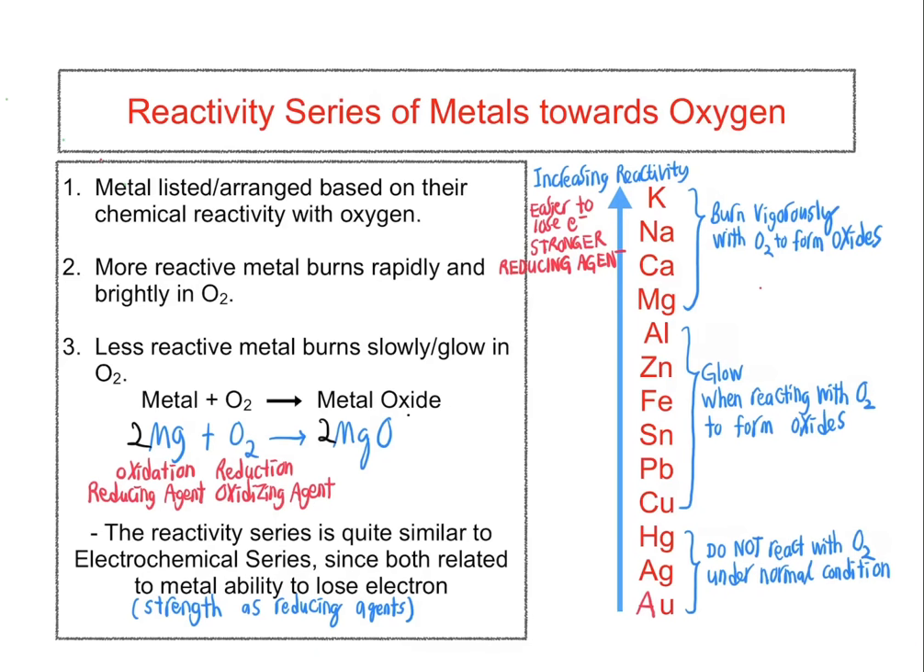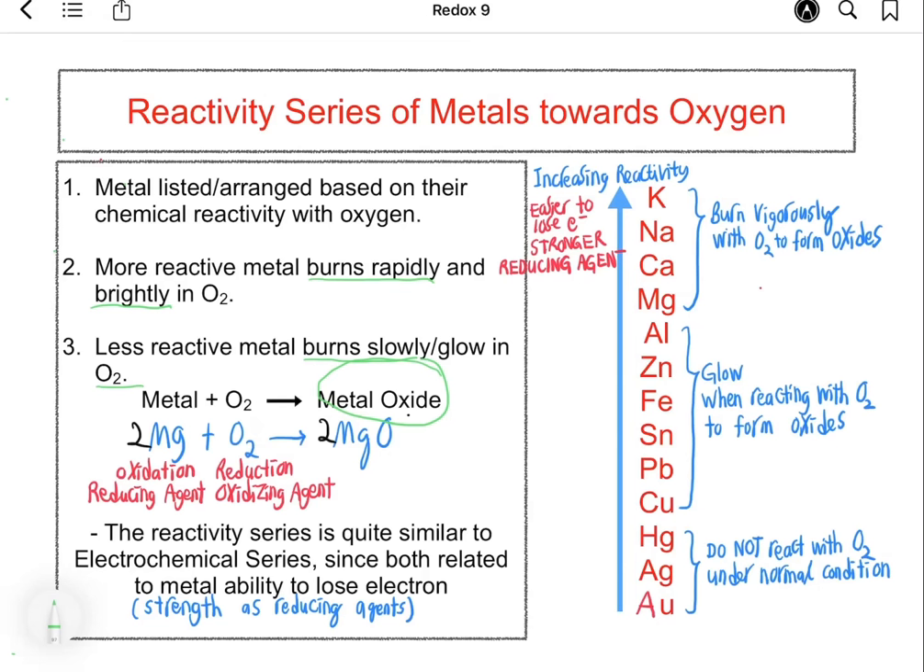Today we will discuss the reactivity series of metals towards oxygen and its application. Different metals have different reactivity with oxygen. More reactive metal will burn rapidly and burn more brightly in oxygen, while less reactive metal will burn slowly or only glow in oxygen. Most metal form metal oxide when heated or burned in air. For example, when magnesium is burned in oxygen, it will produce magnesium oxide.